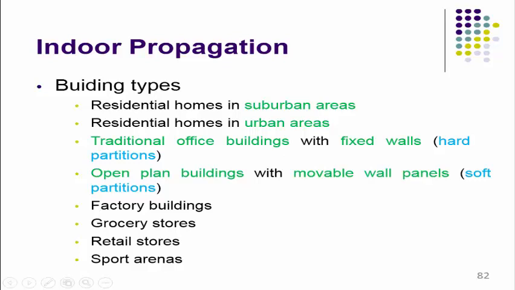These are the different types of buildings: residential home in a suburban area, residential home in an urban area, traditional office building with fixed walls separated by hard partitions, that is brick wall kind of partitions, and open plan building with movable wall panels, that is soft partitions.